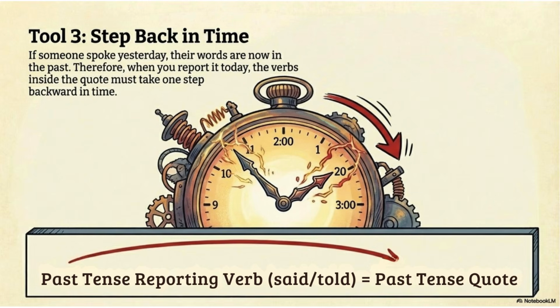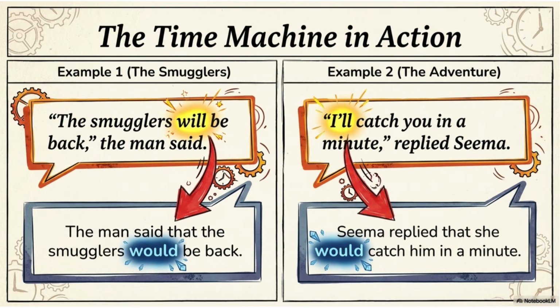Tool 3 is step back in time. If someone spoke yesterday, we report it in the past. So verbs move one step back. Rule: past tense reporting verb equals past tense quote. This is called tense change. Let us see examples.